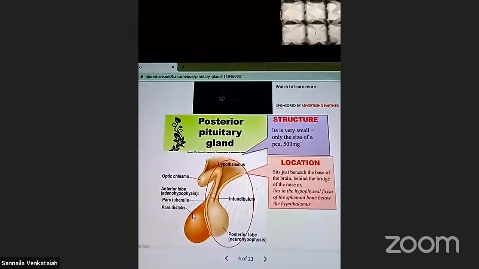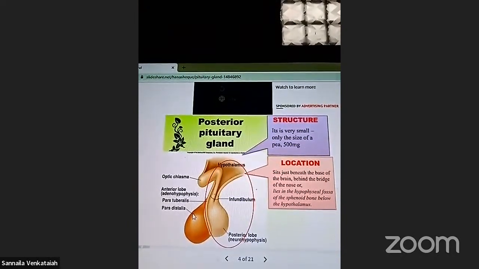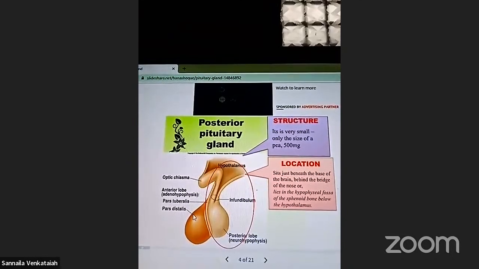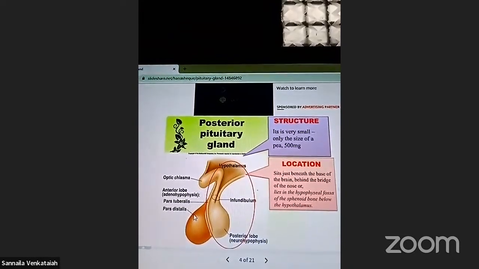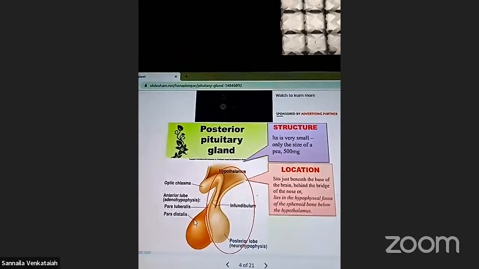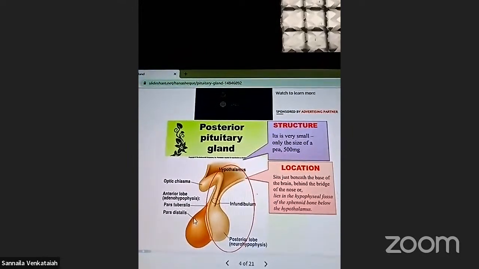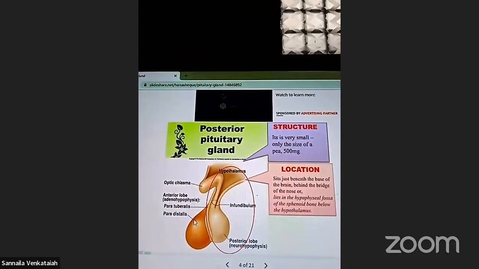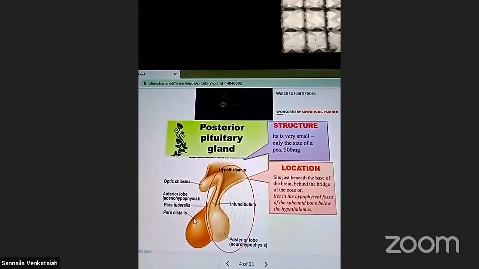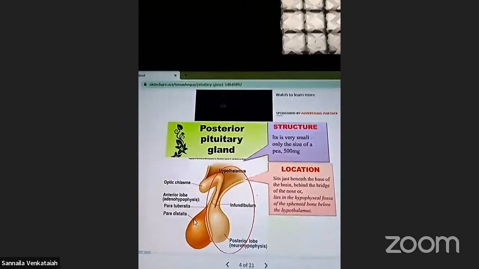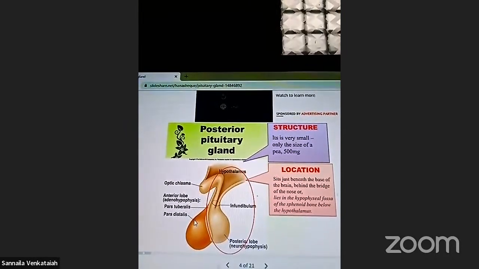Next, FSH, follicle stimulating hormone. Which are the follicles? Female follicles and male follicles. Female follicles give the ovum, male follicles give the sperm, right?